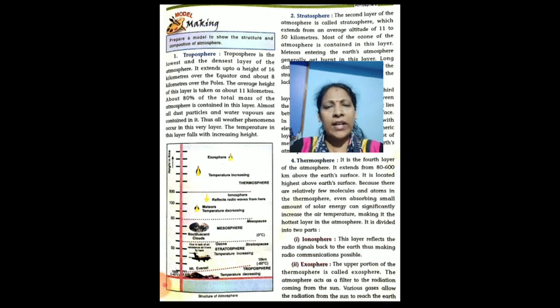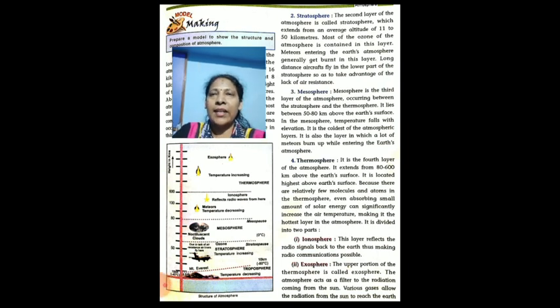About 80% of the total mass of the atmosphere is contained in this layer. So almost all dust particles and water vapor are seen in this layer. Thus all the weather phenomena like rainfall, snowfall, the climate, everything takes place in this layer. The temperature in this layer falls as you go higher.